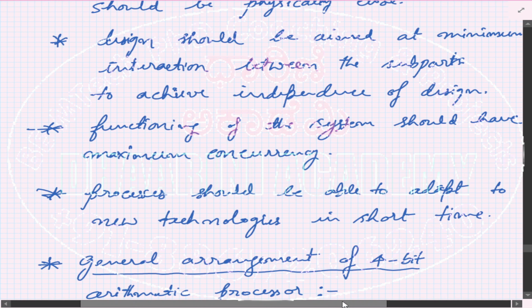Then the functioning of any system should have maximum concurrency, in the sense that the whole device should be able to work concurrently, independent of the number of subunits it has. Every unit should be capable of performing its operations independently and simultaneously.